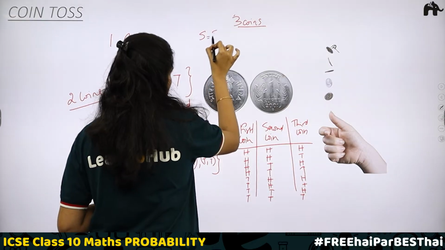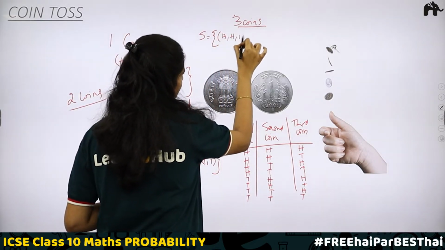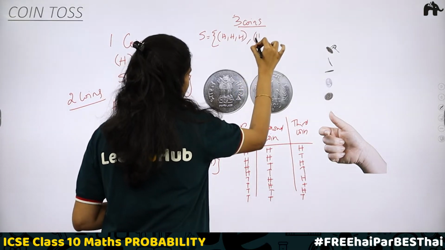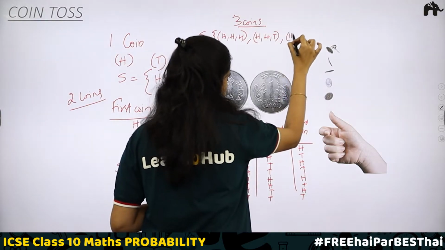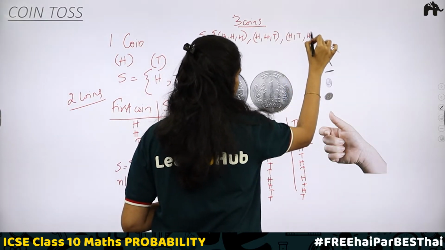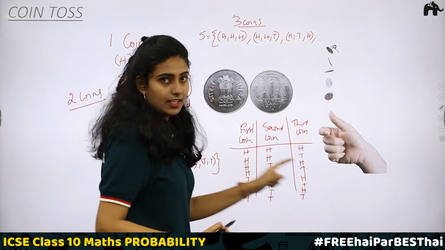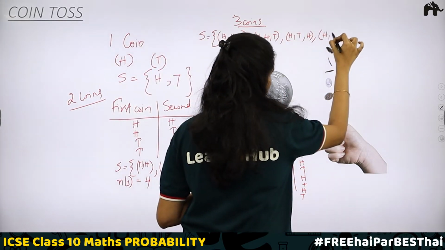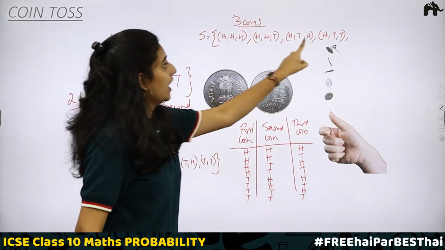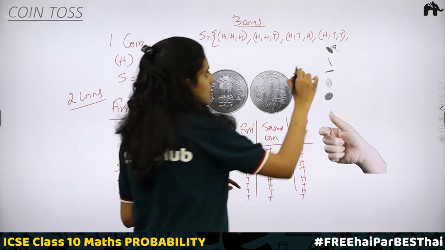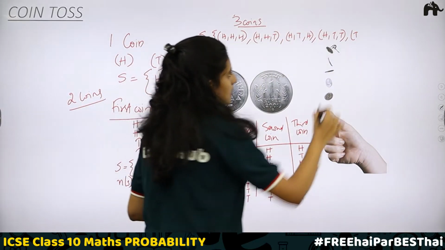The sample space includes, in the flower bracket, starting with head, head, head. Next, head, head, tail. Next, head, tail, head. Then, head, tail, tail. Okay, so these are the 4 cases with head appearing on the first coin. Next, tail appearing on the first coin: tail, head, head.